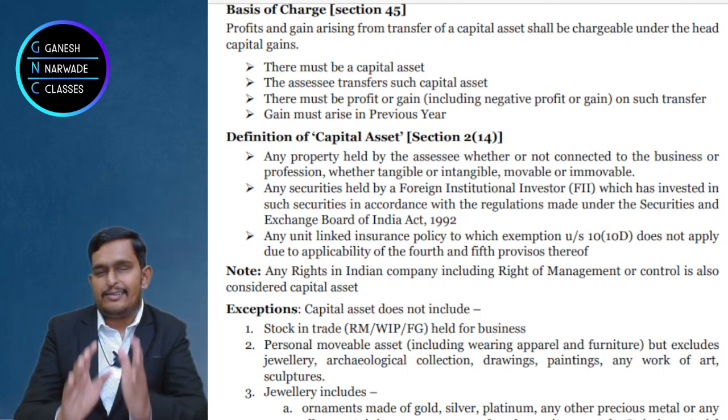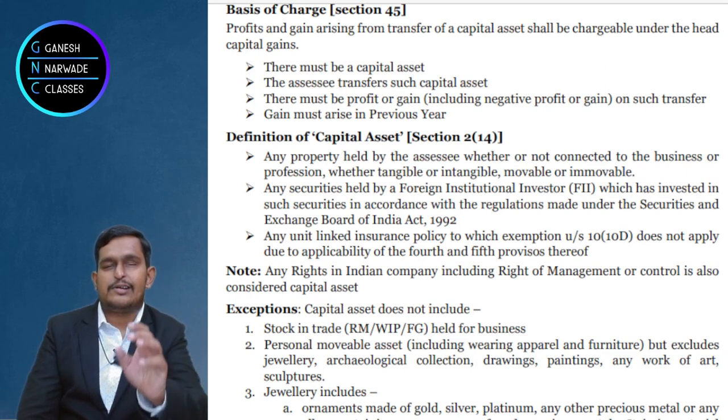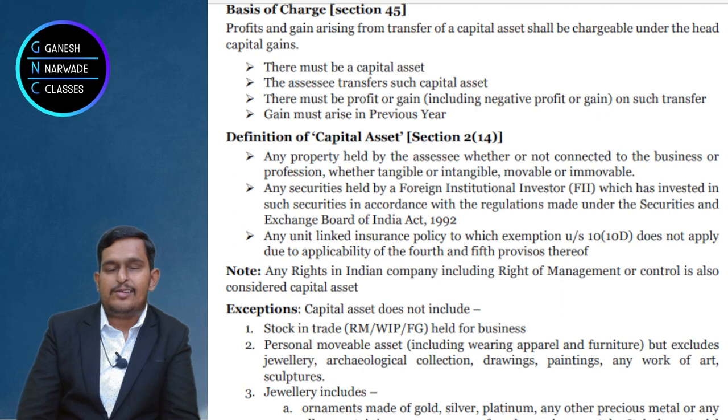Okay, this is ULIP. Now, in the past, ULIPs were not taxed much. But the government said supporting the middle class or lower middle class is great, but why should we ignore rich people and not tax them? Why should we not collect from them? Obviously we should collect tax from them.